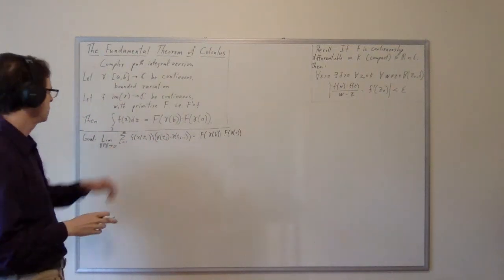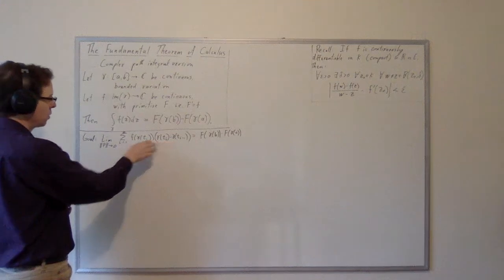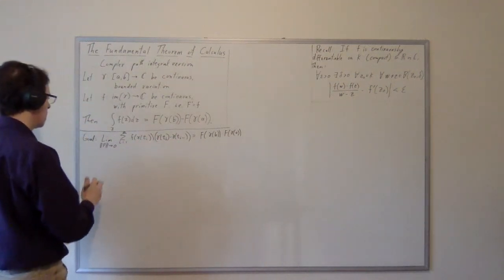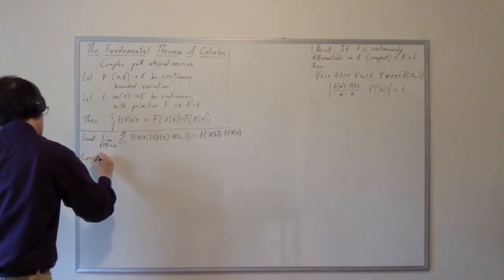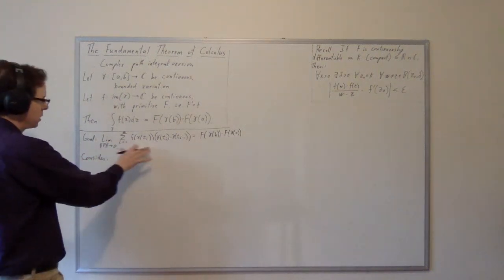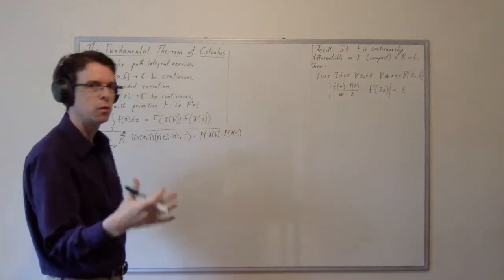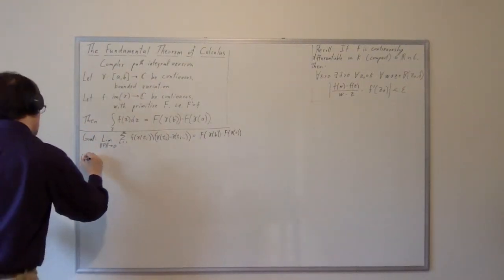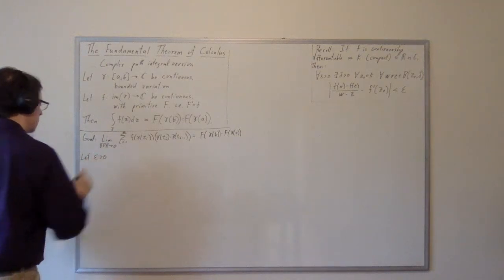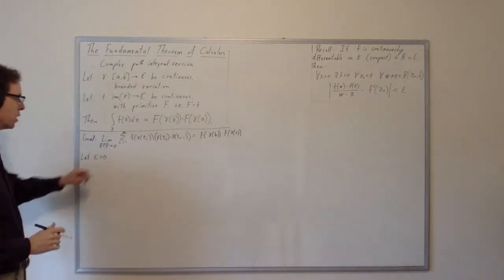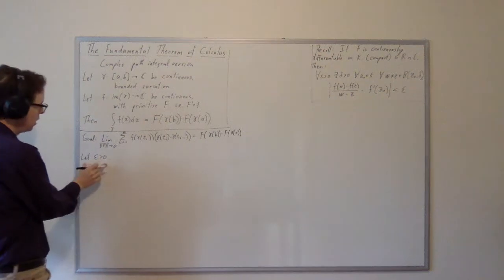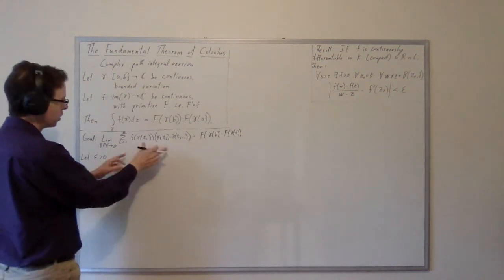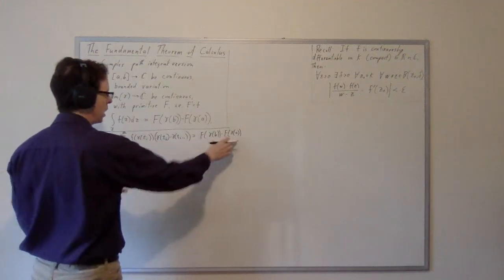We need to show that this limit is equal to that value. Now, how do we show that? We're going to take an arbitrary partition, and try to control the difference between this and this. So we're going to consider the error in the estimate by a partition, and then try to prove that that error can be made to go to 0. But before we consider that error, we should do a nice beginning for any proof in analysis. We're going to let epsilon be greater than 0. Epsilon will be a value which we use to control the difference between this thing and that thing.